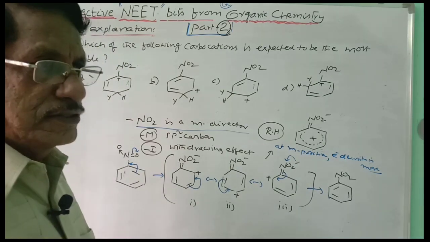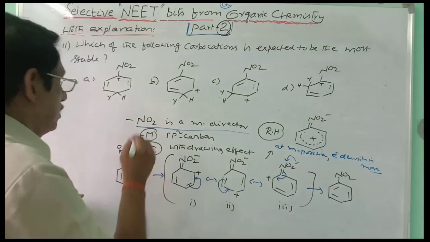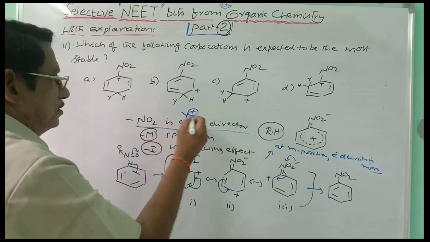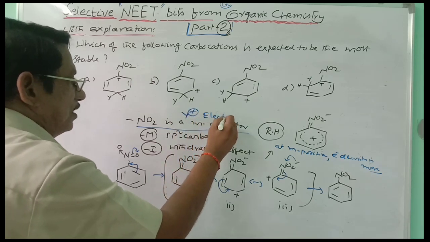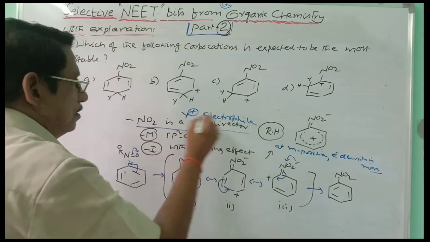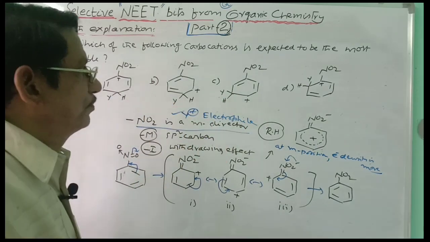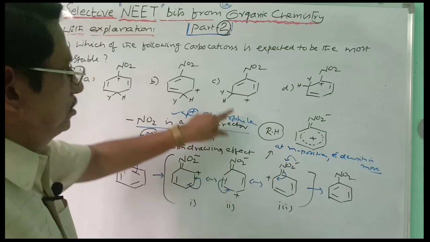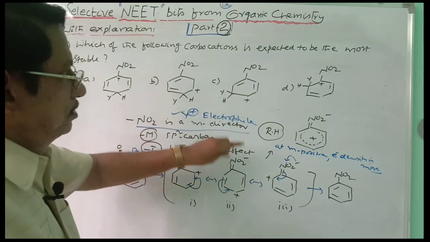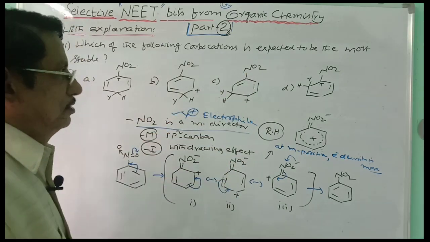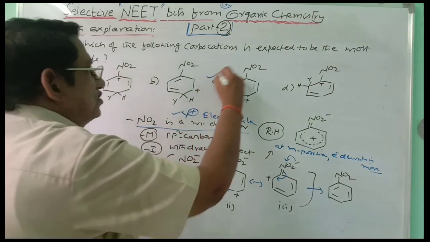Automatically, the second electrophile, namely Y plus, is the electrophile. Where does it have to attack? At the meta position. This is the meta position. And so, according to this theory, meta attack is the more favorable, and that will give the more stable carbocation. And so, the answer is bit C.